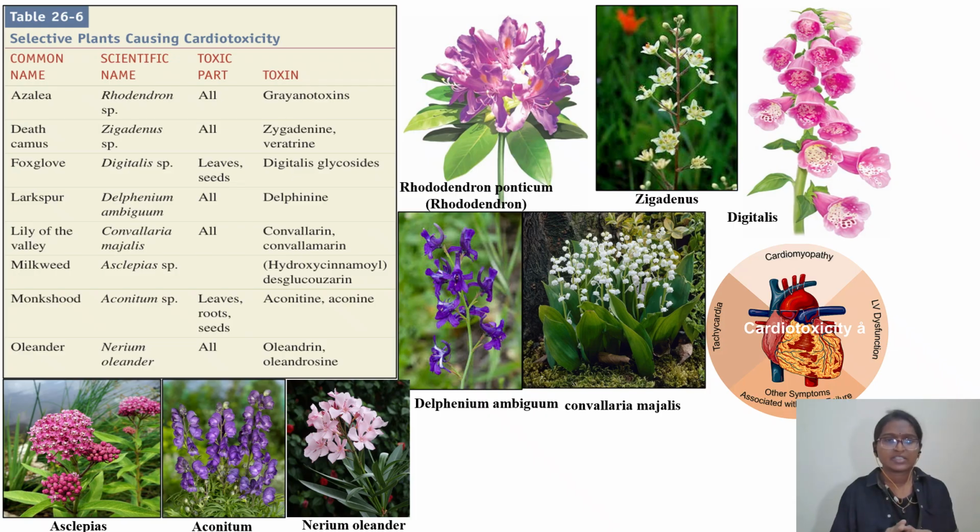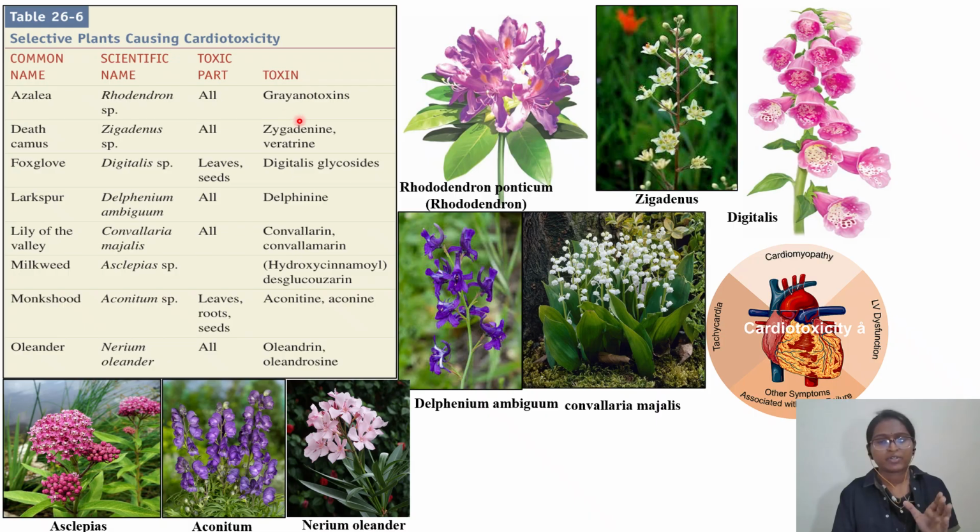Then next we will discuss table 26.6 they have given. In this they have given the plants which are having adverse effects on your heart, cardiotoxicity. So we have common name, scientific name, toxic part, which part of the plant is causing it, and toxin.